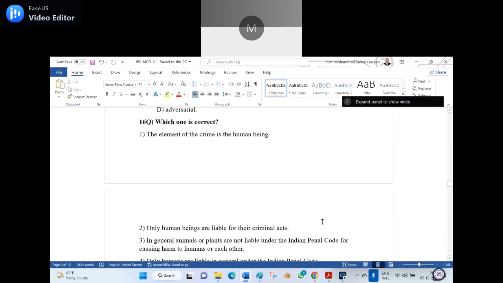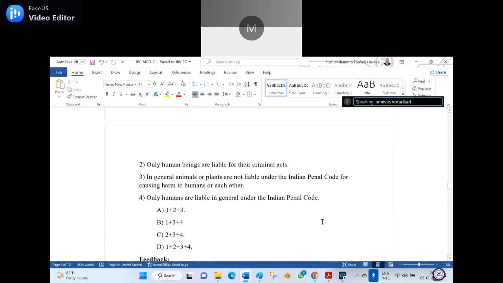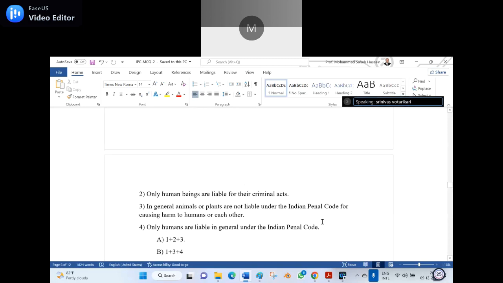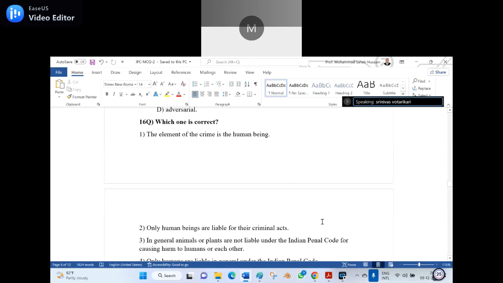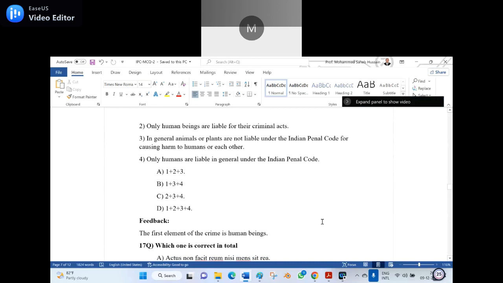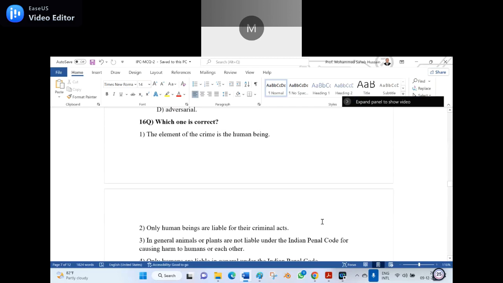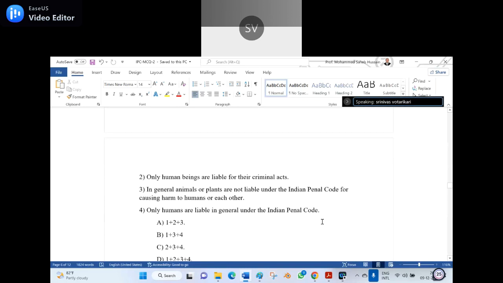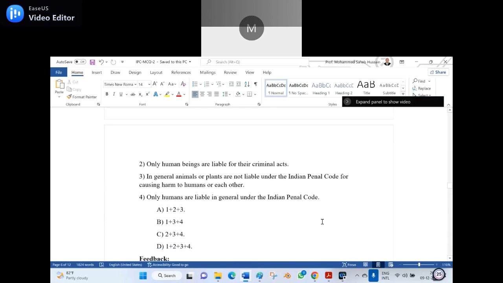You missed one point. When you said the element, it is not the element, it is the first element of the crime. That is the appropriate word. See, in the feedback I have given, the first element of the crime is a human being. So the right answer is C. C is the right answer. In that way also they can ask the question. We never say the element, the first element. So I removed the first and I put the definite article the there. So one should be very much careful.